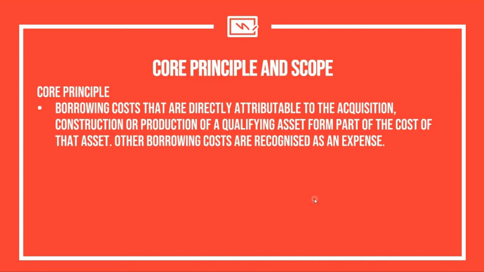Borrowing costs that are directly attributable to the acquisition, construction, or production of a qualifying asset form part of the cost of the asset. Other borrowing costs are recognized as an expense. This simply means that borrowing costs, or basically interest relating to liabilities that were incurred in the acquisition, construction, or production of a qualifying asset, will be capitalized as part of the cost of that particular asset. If the said borrowing costs do not pertain to a qualifying asset, then they will be expensed.